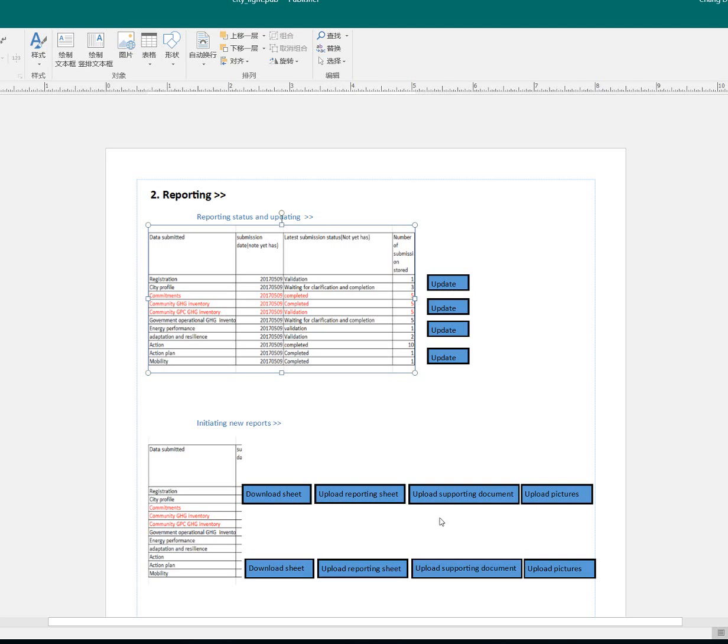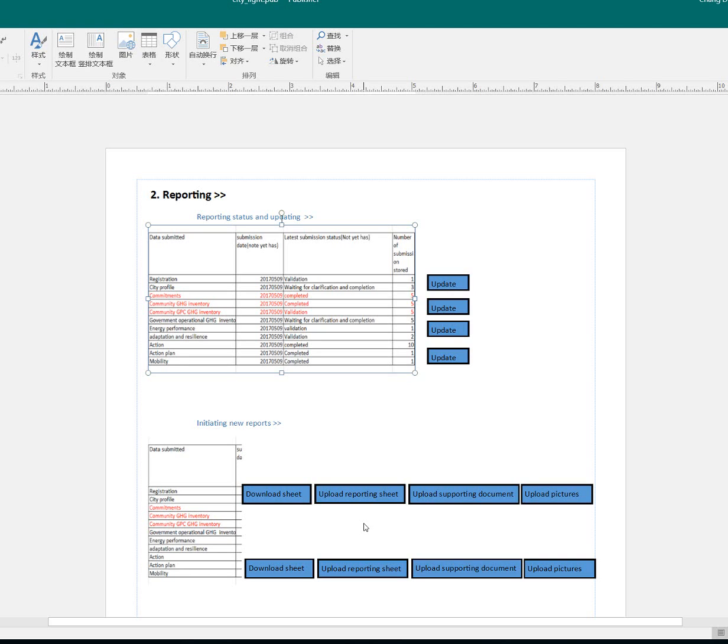And then for all the rest, the buttons for uploading the reporting sheet, uploading a supporting document, and uploading a picture, they will be directed to a facility that allows them to upload a document. I think it's quite intuitive. We've all uploaded information before, so it will pop up a window to allow you to select a location on your own computer, select a document and click upload.